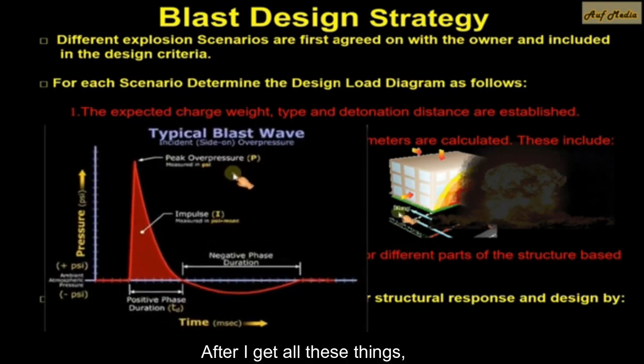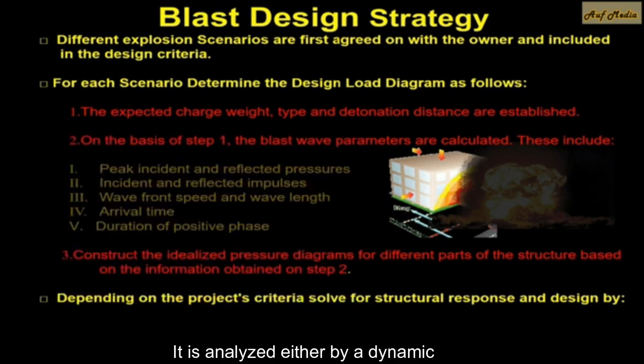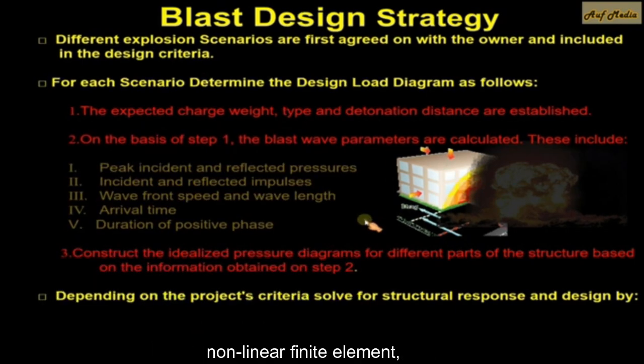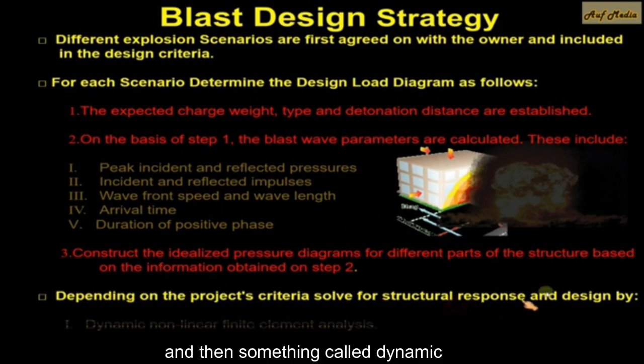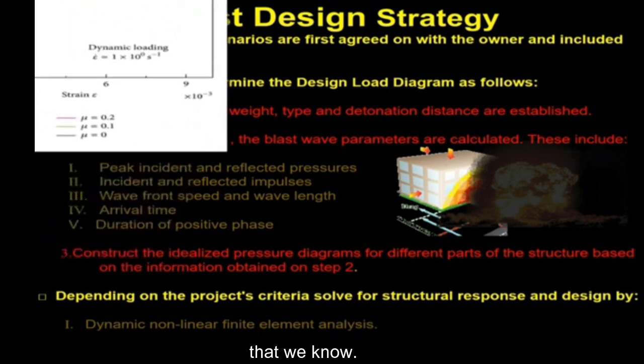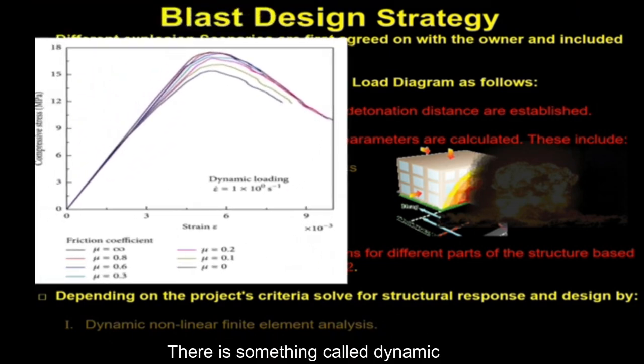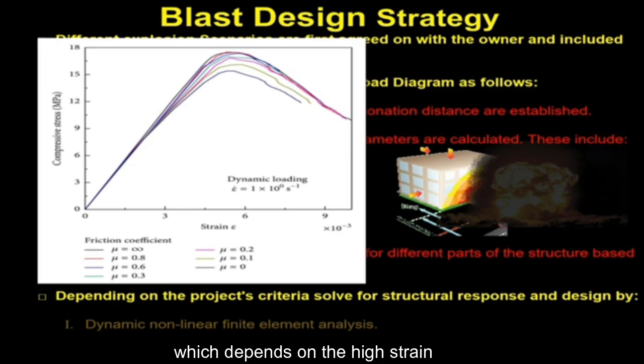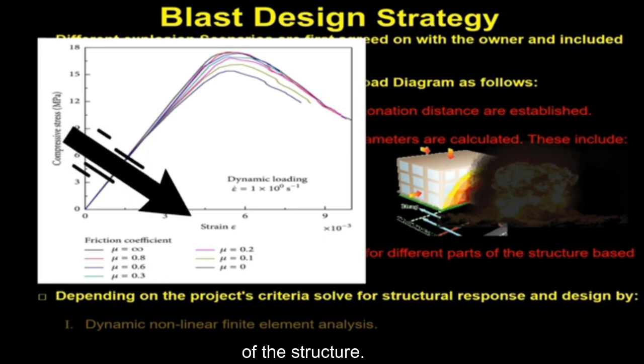After I get all these things, I will start to analyze my structure. How is my structure analyzed? It is analyzed either by dynamic non-linear finite element analysis, where something called dynamic properties is inserted into the structure, not the static properties that we know. There are dynamic properties, which depend on the high strain rate of the structure.